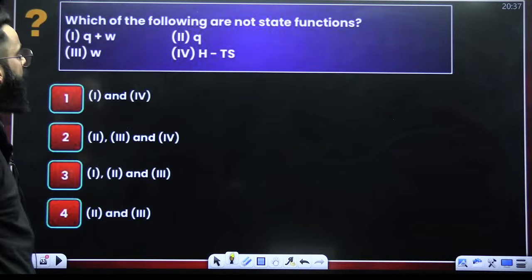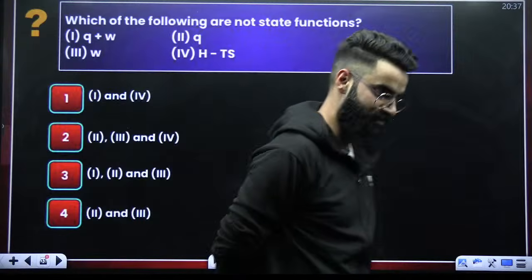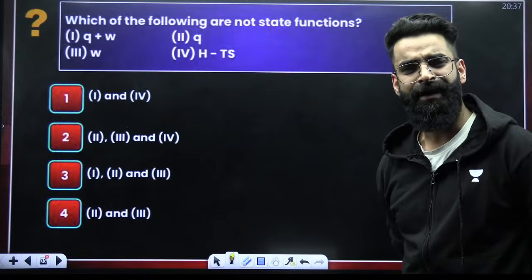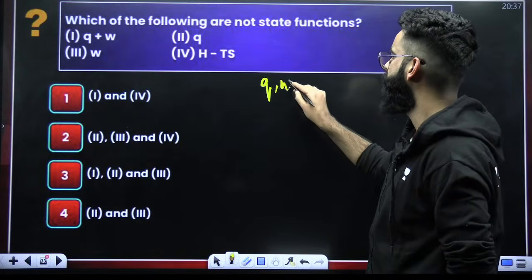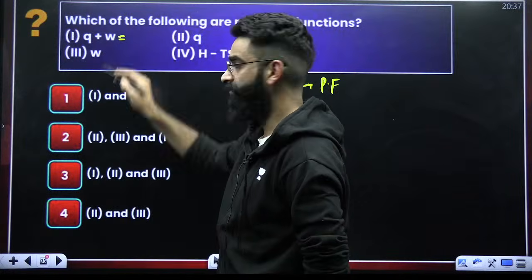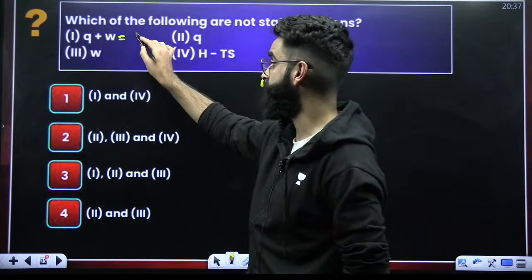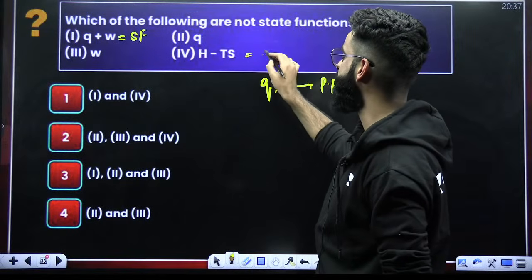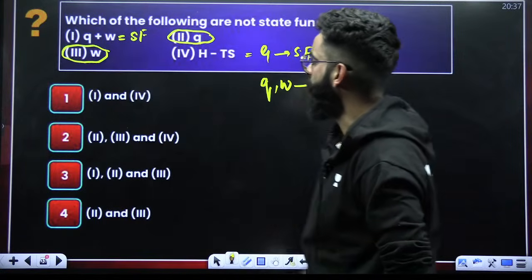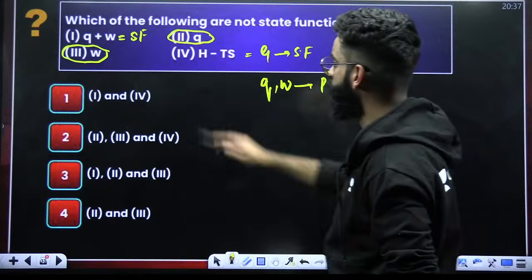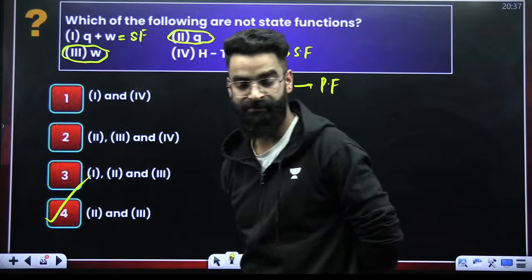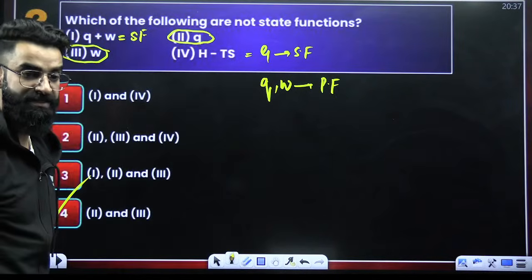All right. Which of the following are not state functions? Dear students, if you remember the thermodynamics marathon, I would have taught in detail. In your path functions, you have got heat and work. Heat and work are your path functions. Perfect. Q plus W is internal energy. Q plus W is basically your internal energy. That's a state function. Right? H minus TS is basically your Gibbs free energy. That's also a state function. So this is the path function. The question was, which of the following are not state functions? So 2 and 3 are not state functions, they are path functions. Correct? I believe this is also clear to everyone.